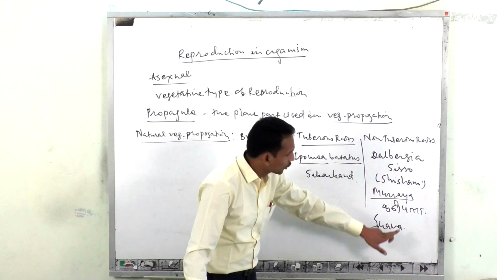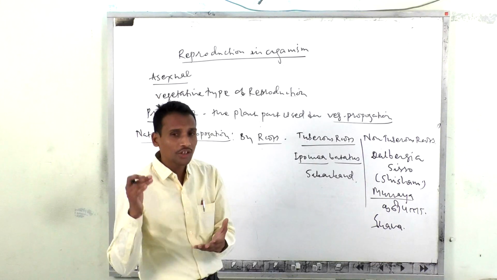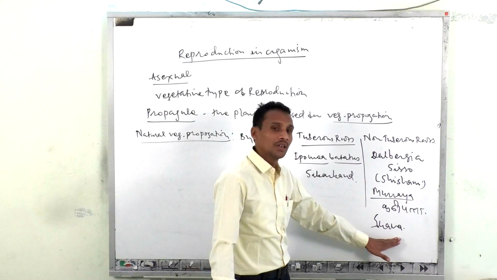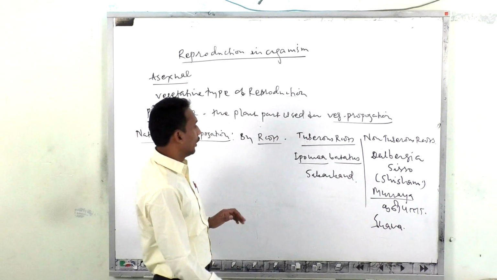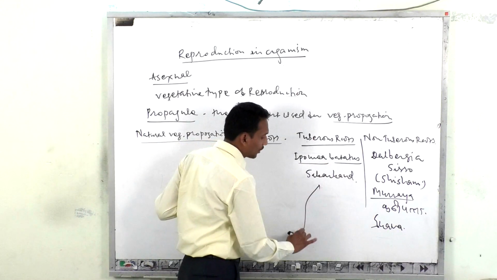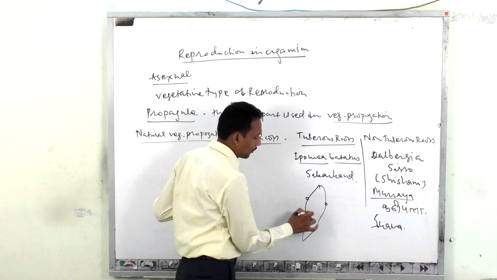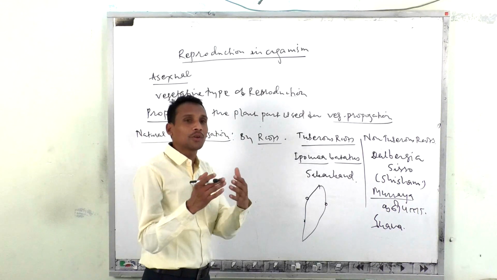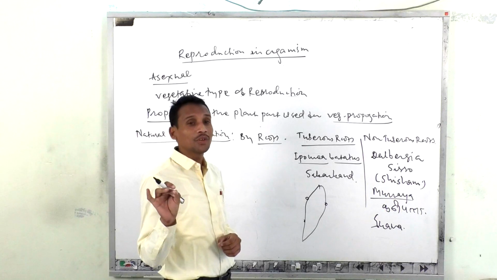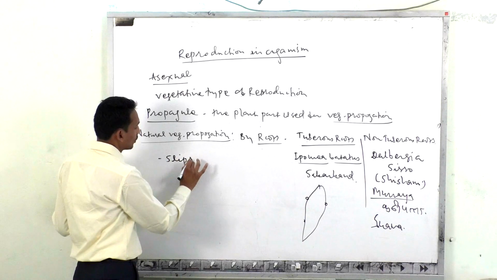In these plants, the non-tuberous root means the root is not fleshy. Here there is no storage of food material which is used for the formation of a new individual naturally. And in Ipomea batatas, the roots become fleshy. Here there is a presence of buds, adventitious buds. From those buds, new individuals are produced. And the new individuals which have been produced here are called slips.